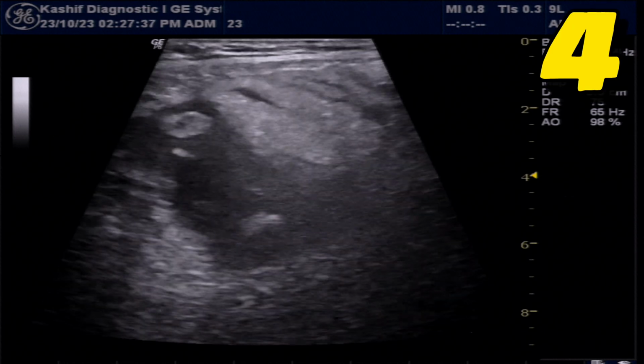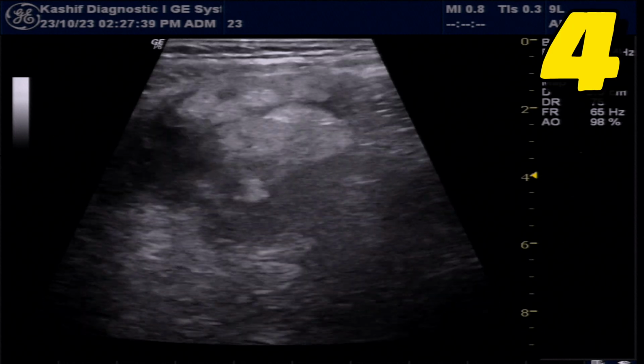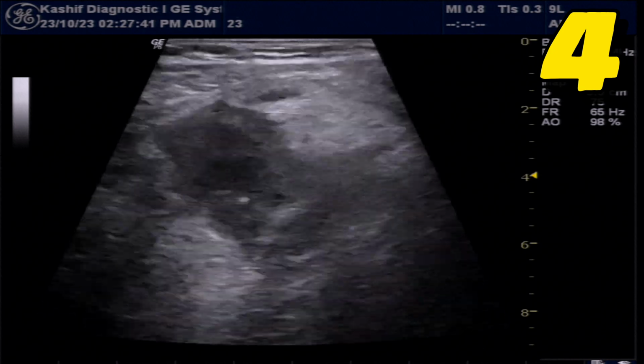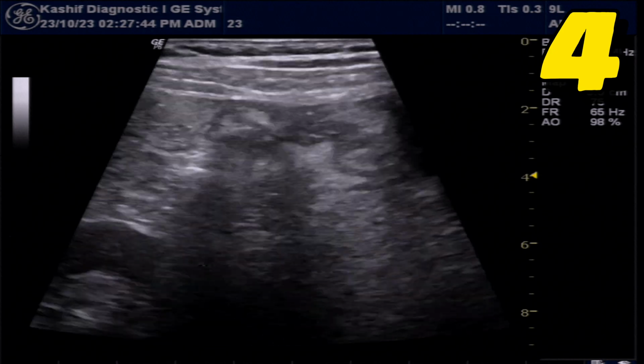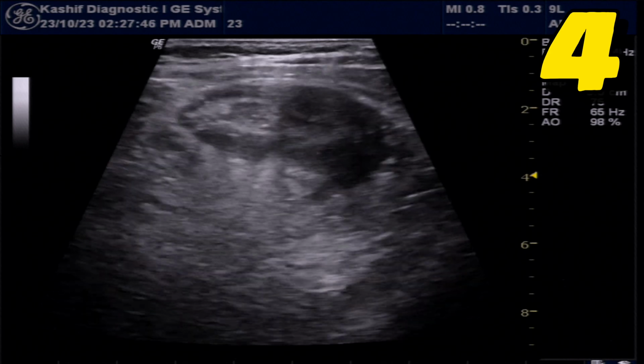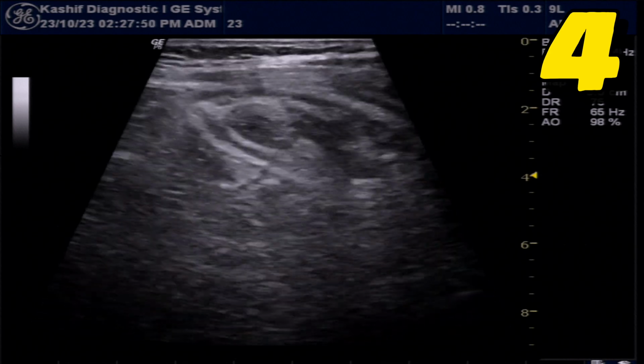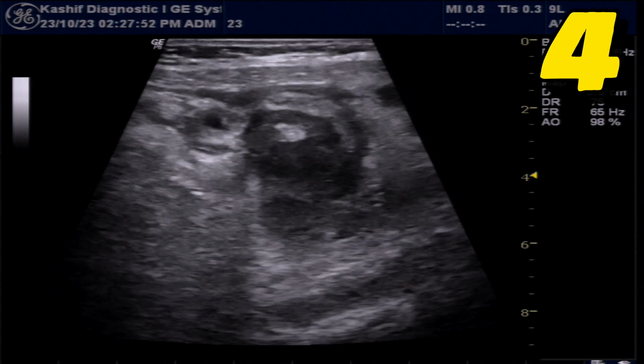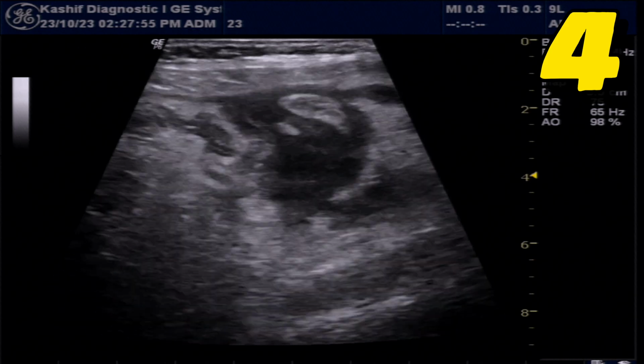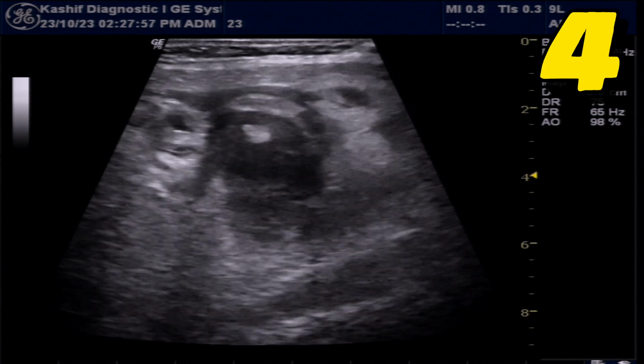The fourth case is a complication of appendicitis. We see that in the right lower quadrant, there is a collection of fluid with thick debris. The volume is approximately 75 ml. A thick wall adjacent bowel segment and cecum are seen. There is increased periappendicular fat echogenicity.